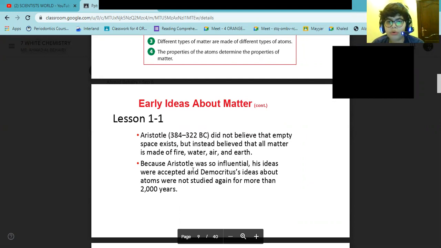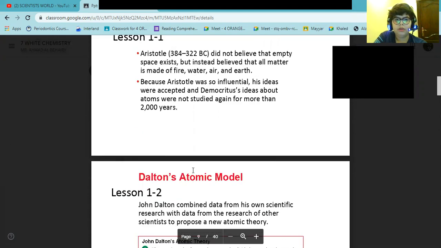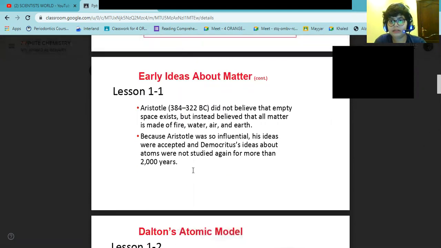Because Aristotle was so influential, his ideas were accepted, and Democritus' ideas about atoms were not studied again for more than 2000 years. People believed him, but this idea is now considered wrong.